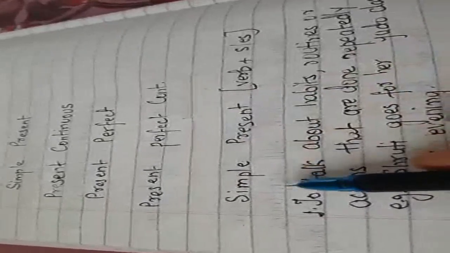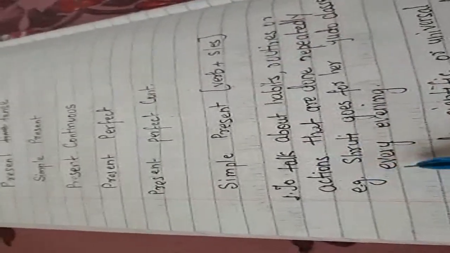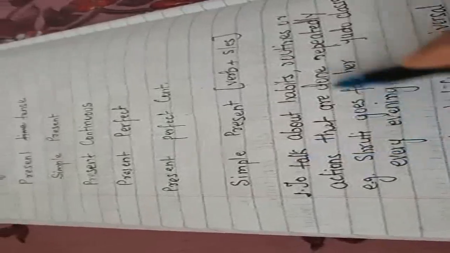Okay, in simple present tense, we use the verb with s or es. There are many uses. Suppose we are talking about habits or routine or any action that is done repeatedly.